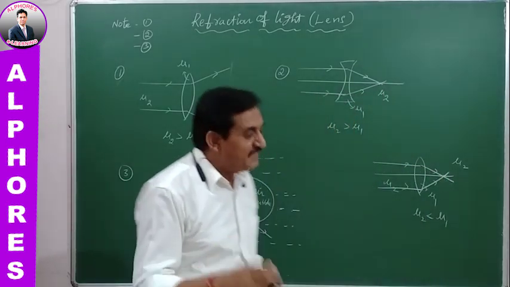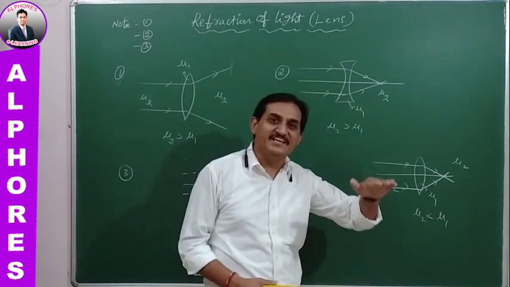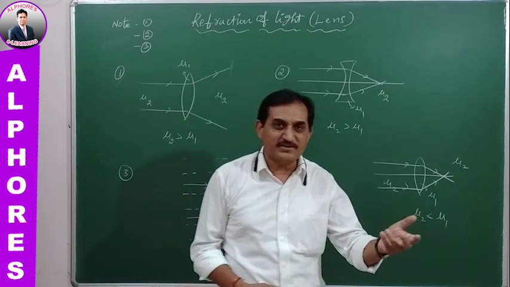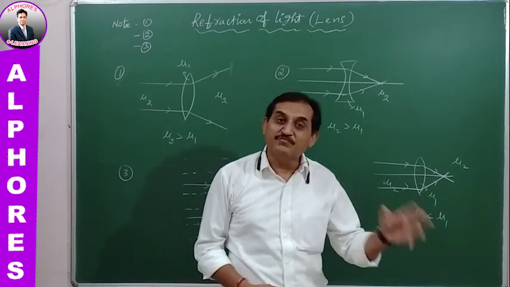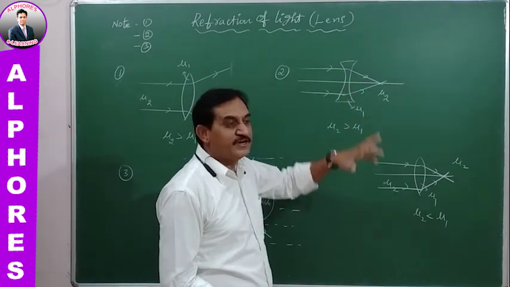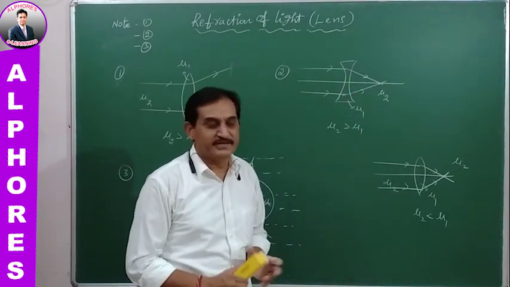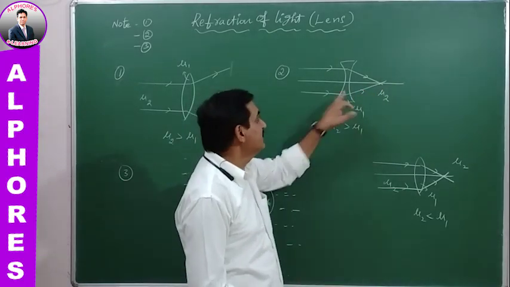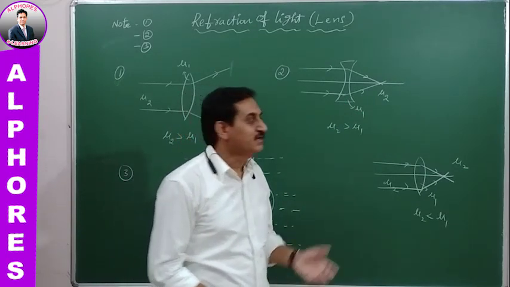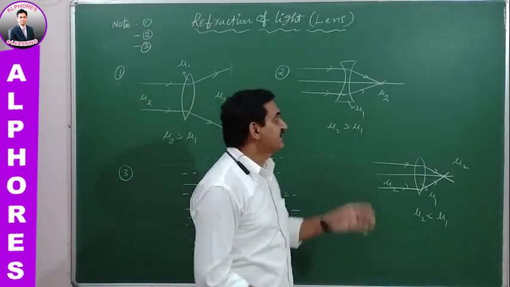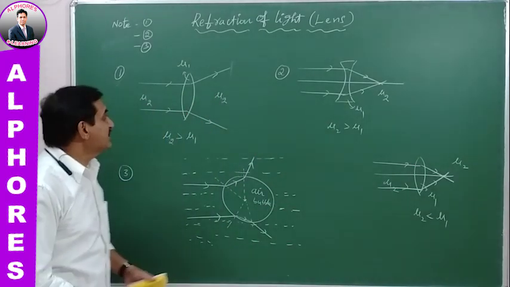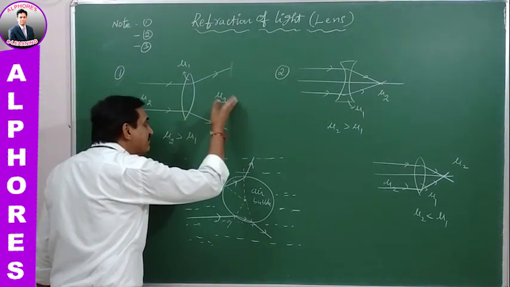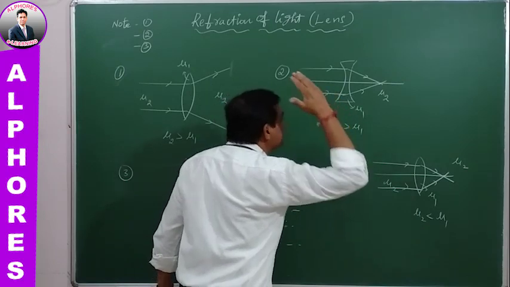Therefore, under the same situation, a concave lens generally, which is kept in air medium, means surrounding medium whose refractive index is less than that of the glass, definitely diverges the light rays. But here, it is kept in a surrounding medium whose refractive index is greater than that of the lens. What happens? Instead of diverging, it converges the light rays. So here the lens behavior is quite reversed. So converging lens behaves as a diverging lens and diverging lens behaves as a converging lens.